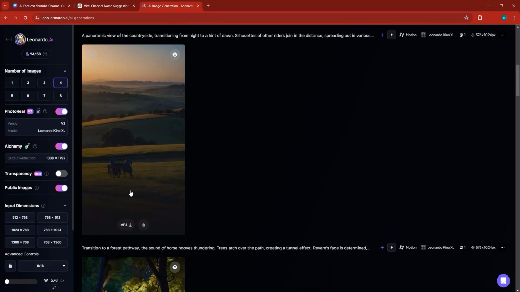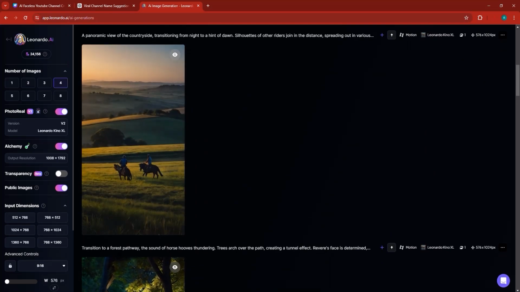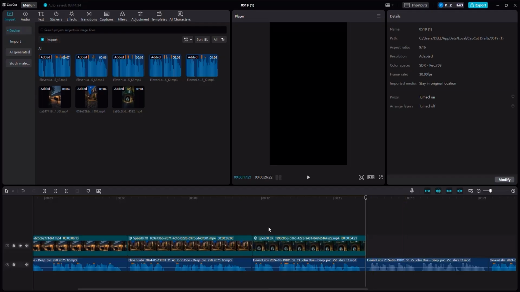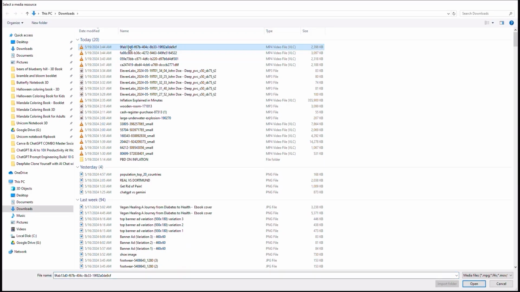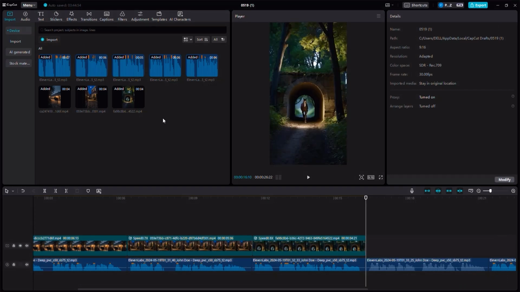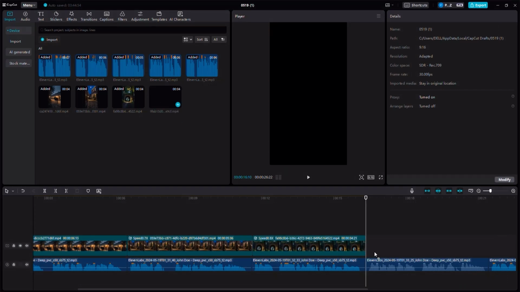These are scenes of horses. Now let me download this first scene here. Now let's go right back in here. Click on the import in CapCut. Make sure that you double click on the scene itself. And then basically drag your scene right in here.